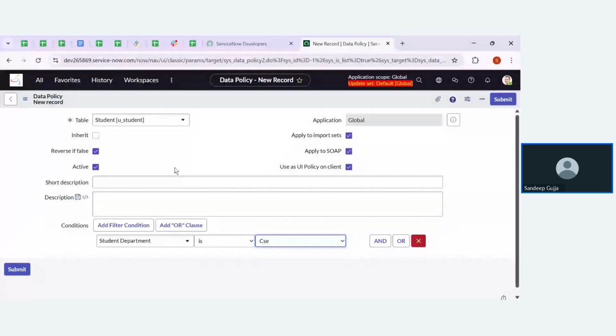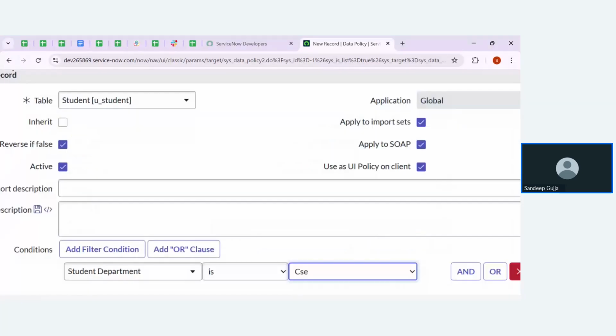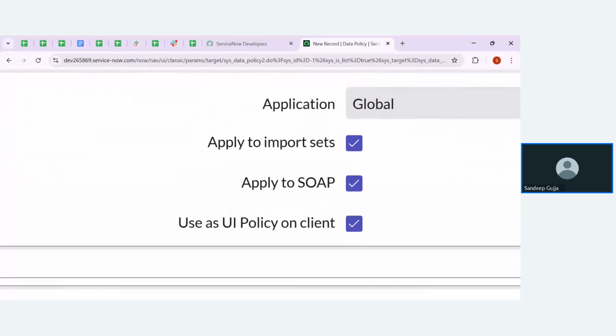Here are the main things you need to know, that is, why we use data policies. There are three important points on why we use data policy instead of UI policies and actions. Whatever condition and criteria you apply will also include import sets.